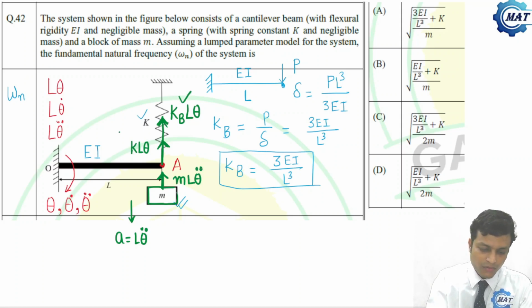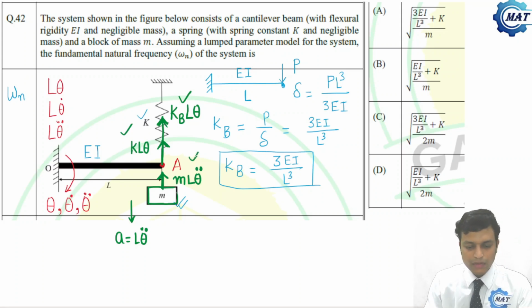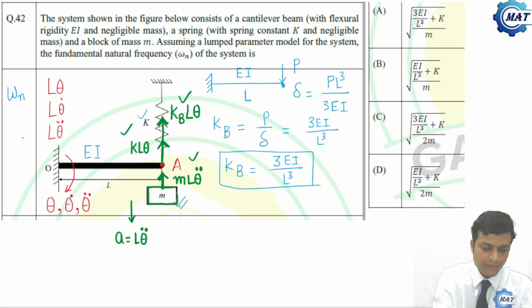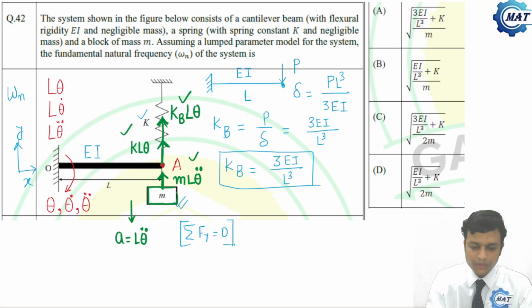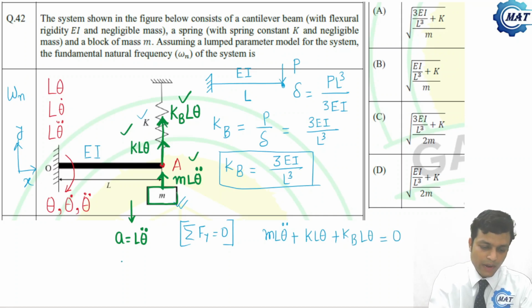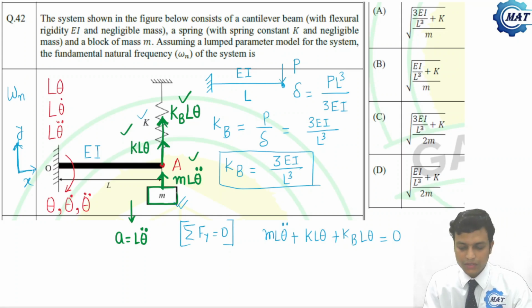So these three are the unbalanced forces, and at equilibrium, say this direction is y and this is x, what we can write is summation of F_y is 0. If summation of F_y is 0, then we can write m L theta double dot plus k L theta plus k_b L theta is 0. Along the y direction, summation of all forces is 0. By doing this, we get the governing equation.